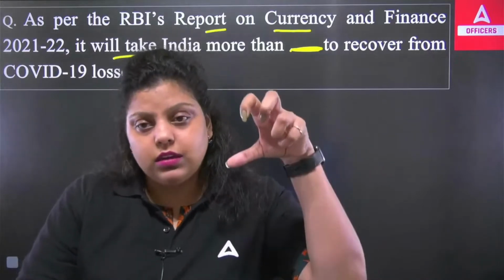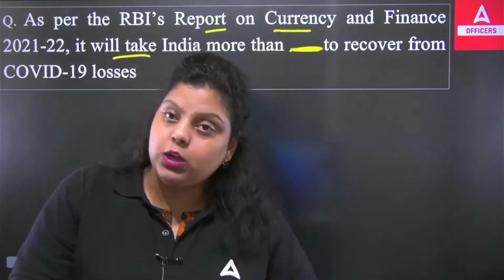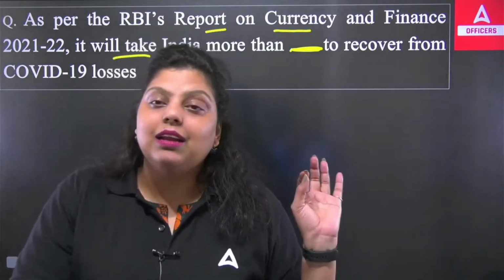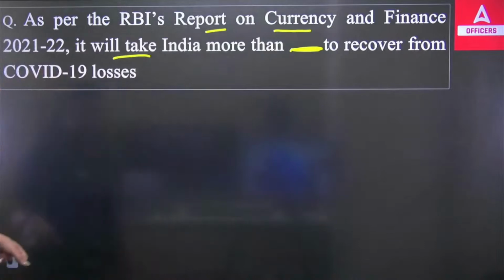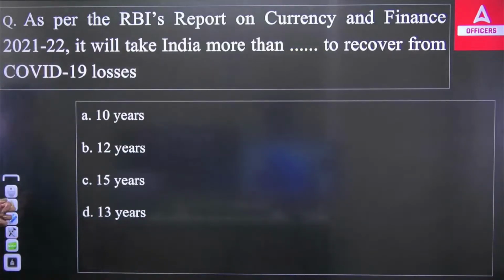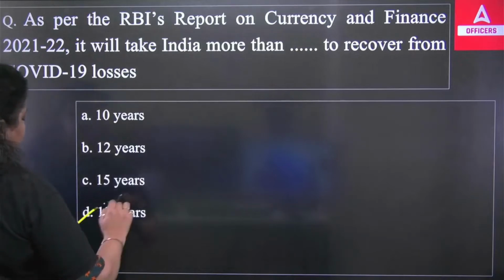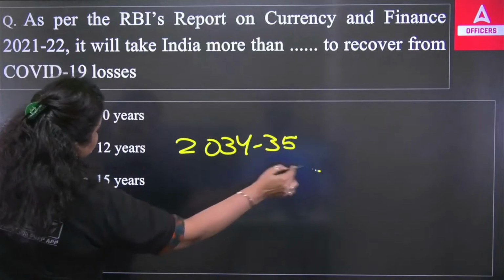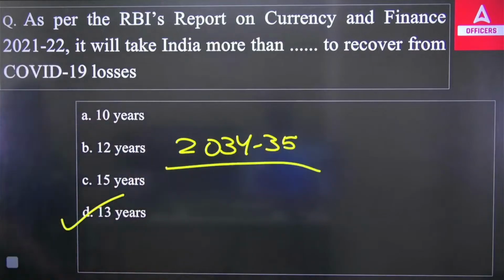But if you compare with the economy that used to be before COVID-19, after checking that, RBI has said that India will recover by the year 2034-35. And it will definitely take more than 13 years to recover from the COVID-19 losses. So this was the year 2034-35 given by RBI in its report on currency and finance 2021-22.